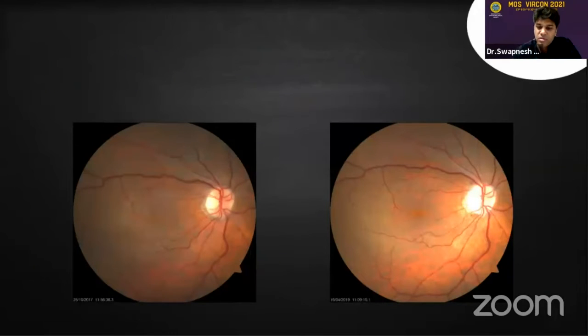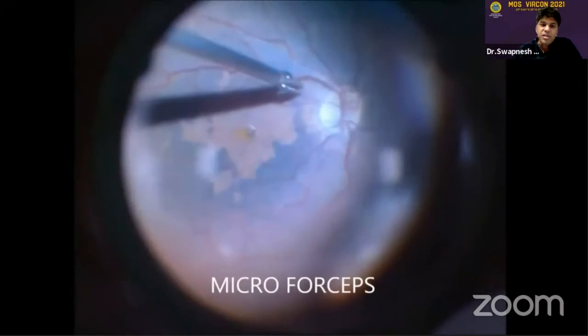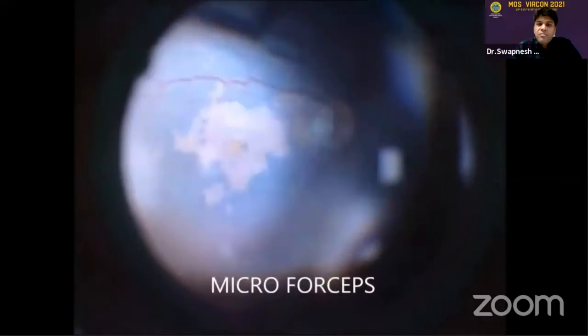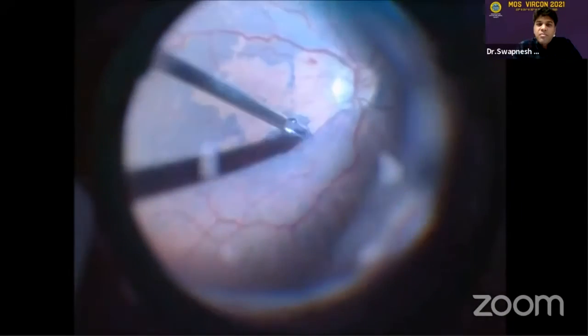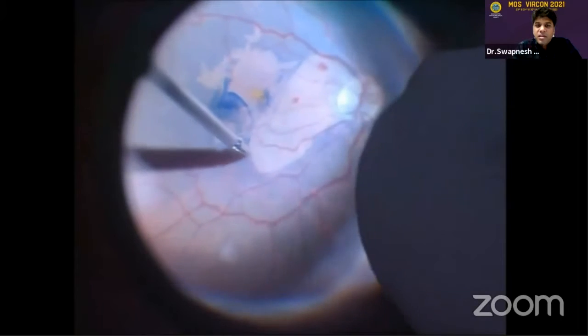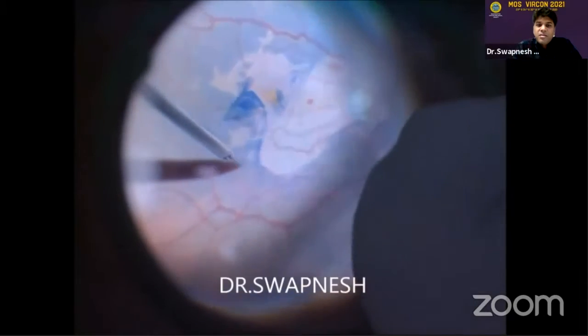So moving on to the videos, this is one of the simple ERM cases where I have used a brilliant blue dye, and you can see the inverse staining of the ILM around, and there is no staining of the actual ERM area. So using a max grip forceps is what I prefer, and this is a run-of-the-mill surgery where we are peeling from arcade to arcade.